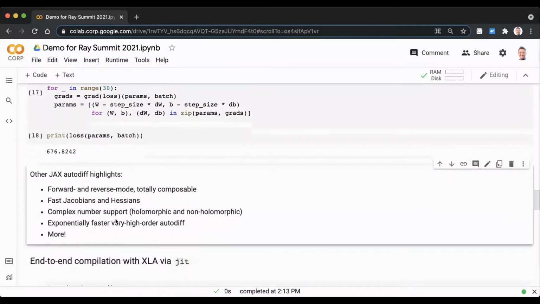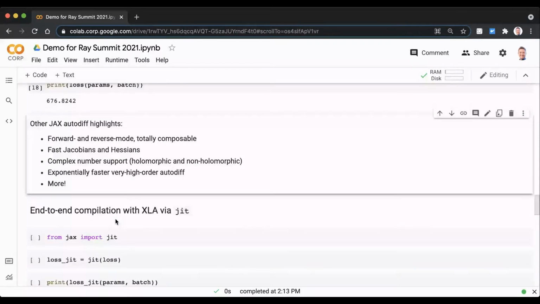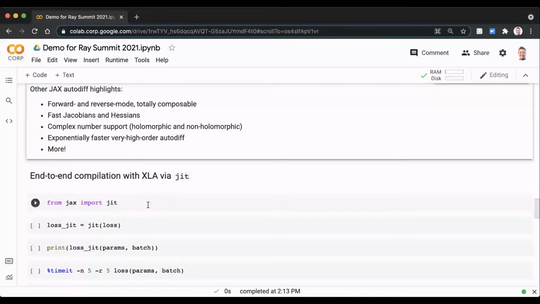So that's great. So JAX has a lot of advanced autodiff features. This is maybe the simplest demo, but if you like autodiff, you should definitely take a look at JAX. It has all kinds of fancy stuff that I don't have time to go into. But for now, instead, let's look at our next function transformation.